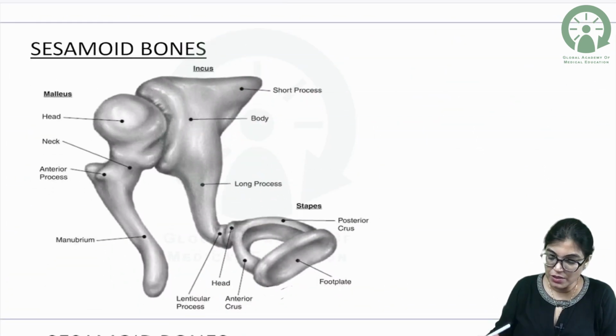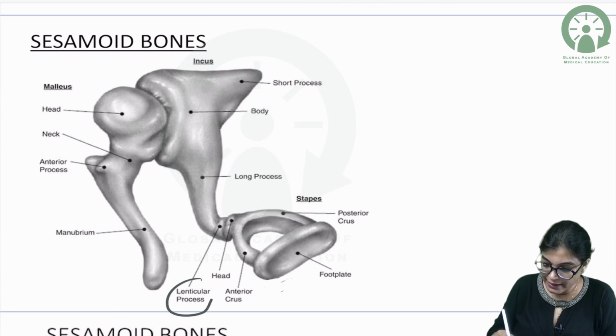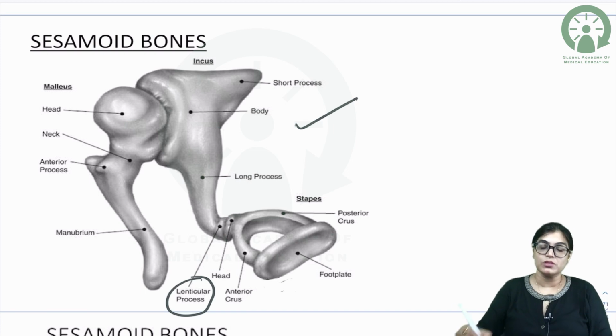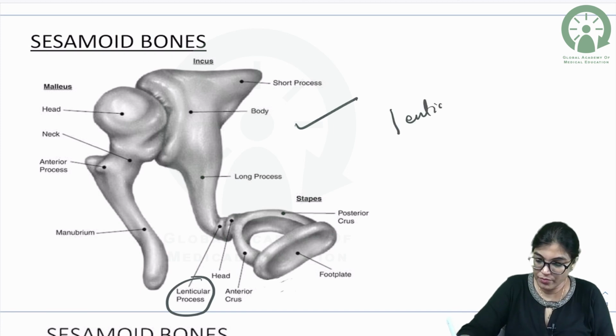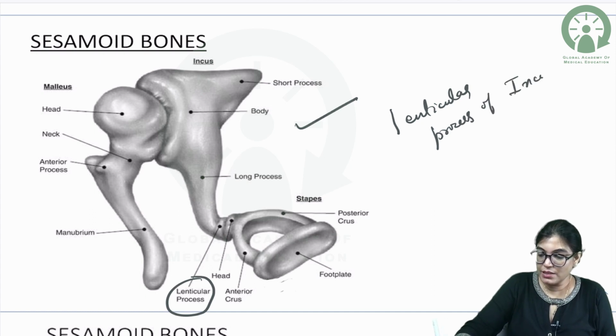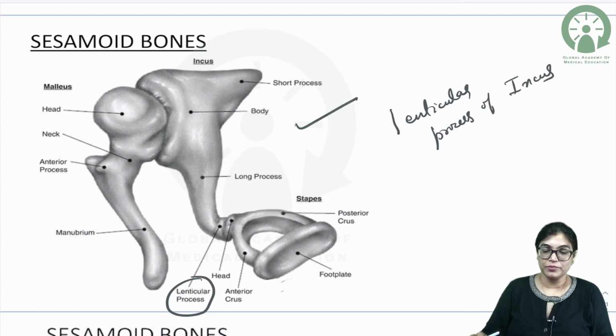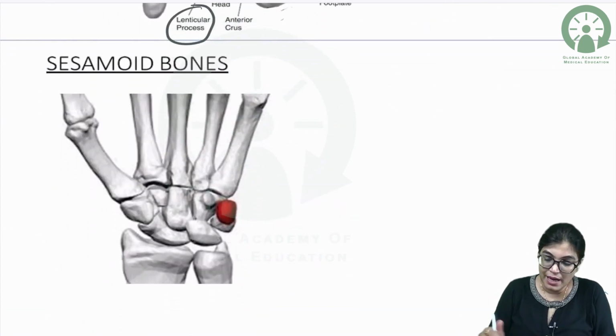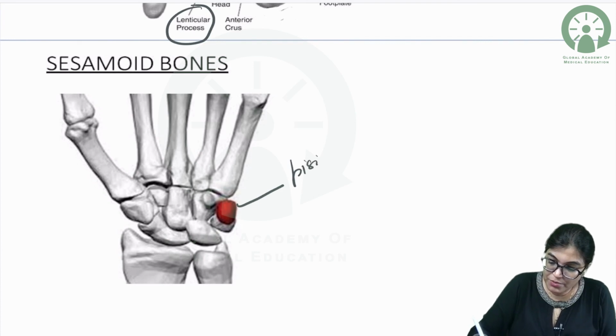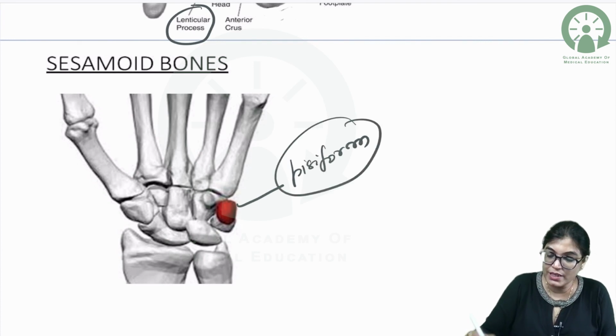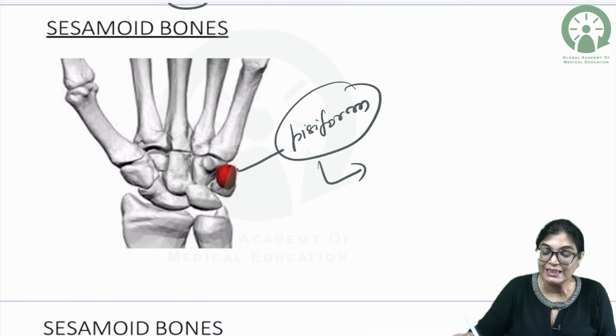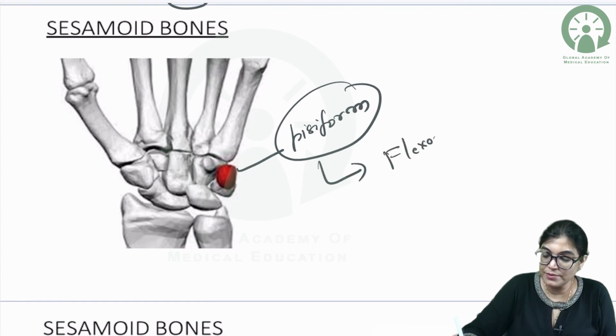Now, other examples of sesamoid bones: can you see the lenticular process of incus bone? The lenticular process of incus bone is also an example of sesamoid bone, which in certain texts is regarded as the fourth ossicle. Another example is the pisiform bone. Pisiform bone, the smallest carpal bone, is an example of sesamoid bone, which is formed in the tendon of flexor carpi ulnaris muscle.